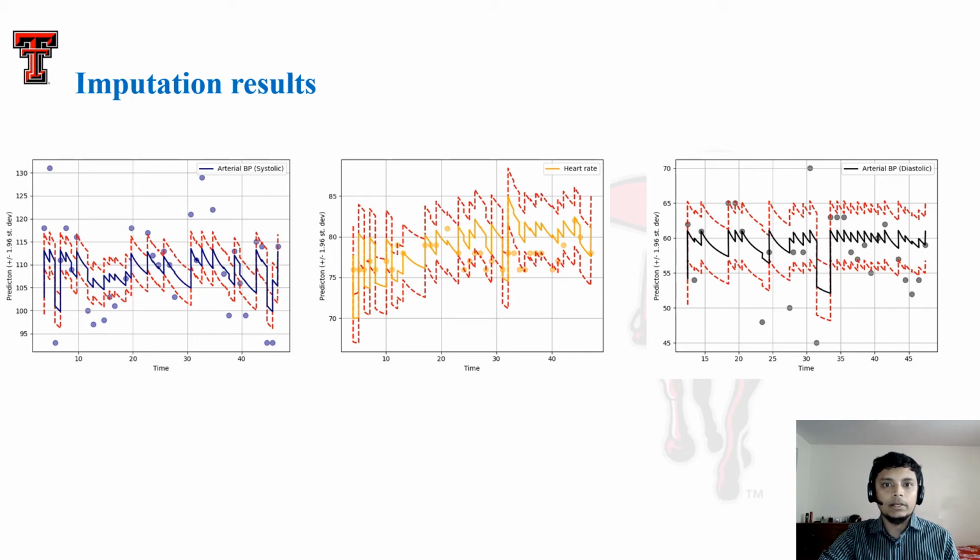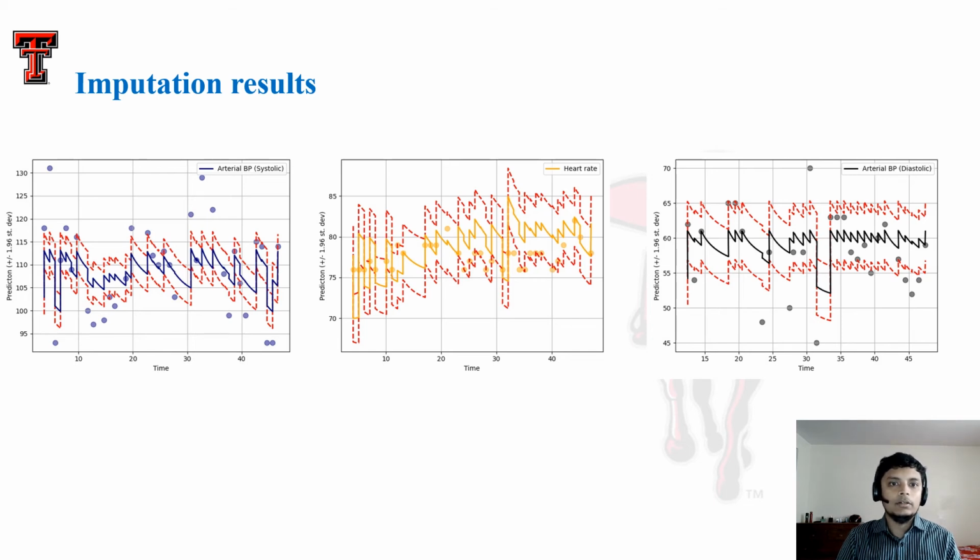Let me explain the different axes in these plots. Along the horizontal axis, we have the hours from discharge. So we only consider the measurements before 48 hours of discharge, as you can see from the plots. So along the horizontal axis, the more recent values are to the left, if you consider the time when the measurements were taken. It might be a little bit confusing to understand, and so I've tried to explain it in my talk.